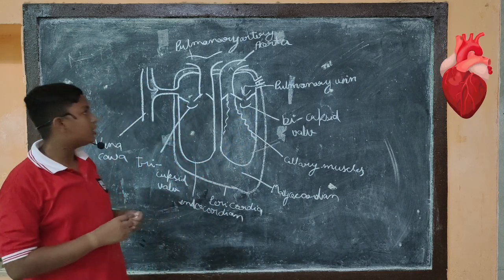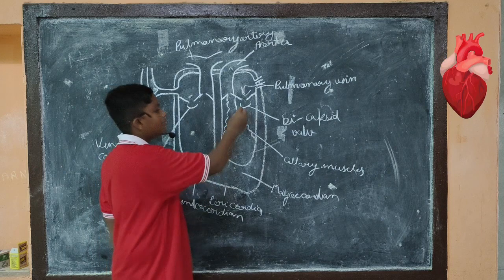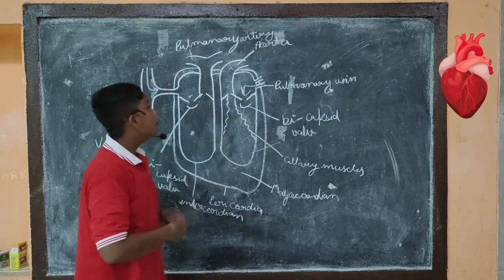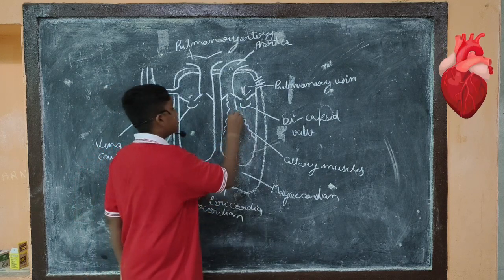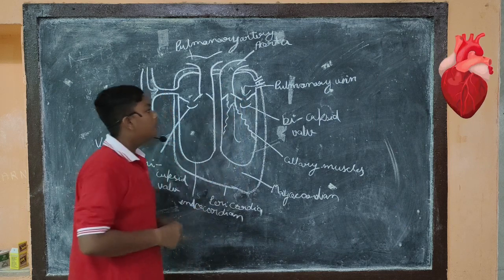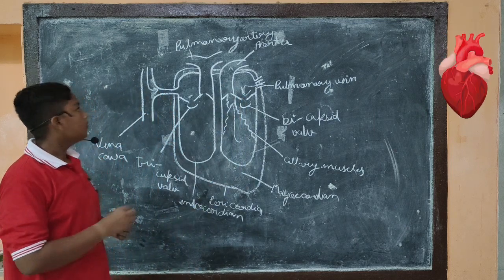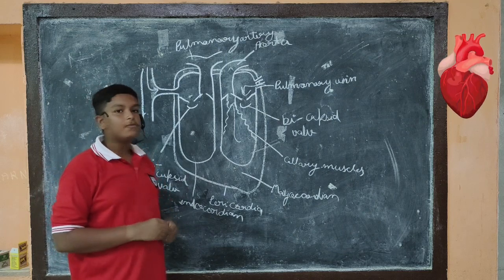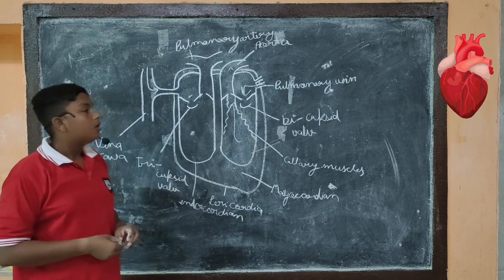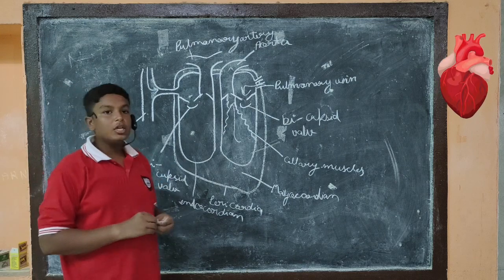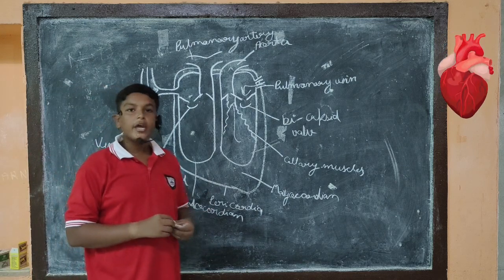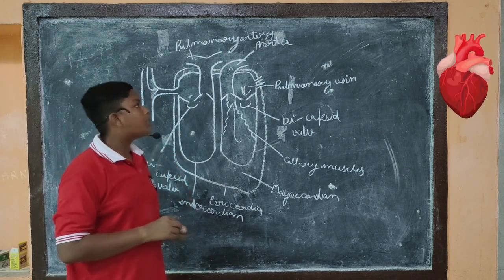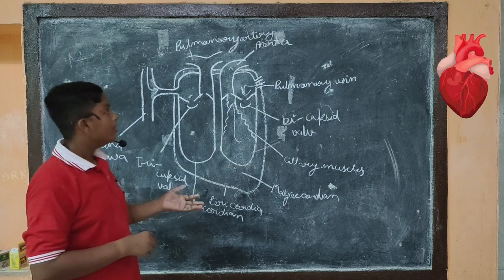From here, a pressure is generated by which the bicuspid valve becomes closed and the blood transfers to the aorta. From the aorta, the oxygenated blood is transferred to the organs where the oxygen is used for glucose, and as a byproduct, carbon dioxide rich blood comes.